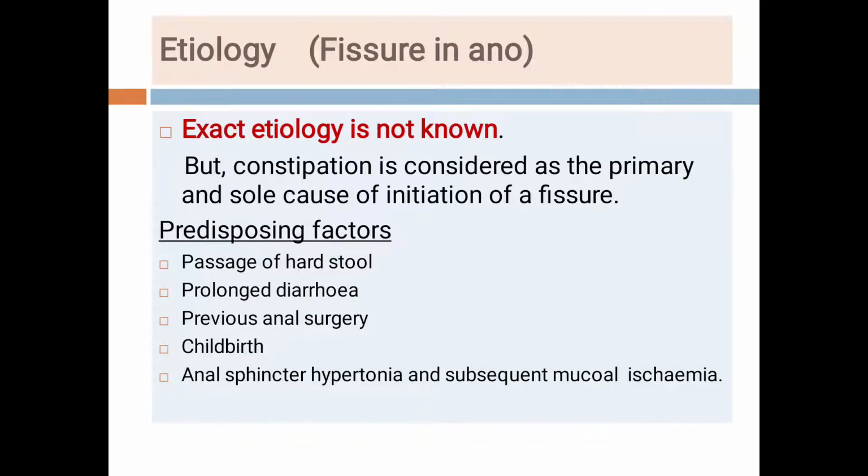Now students, etiology of the fissure in ano. Every book has mentioned that the exact etiology is not known. So that is very correct. But then constipation is considered as the primary and sole factor for initiation of the fissure. So the constipation is considered as a primary, more important factor.